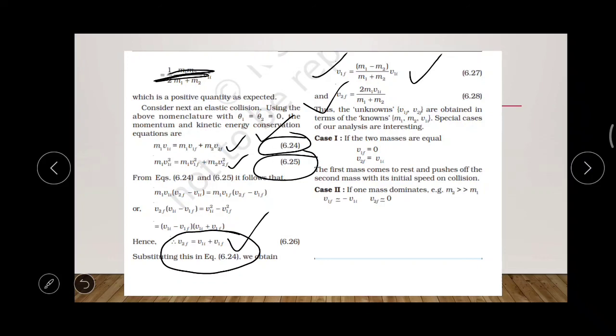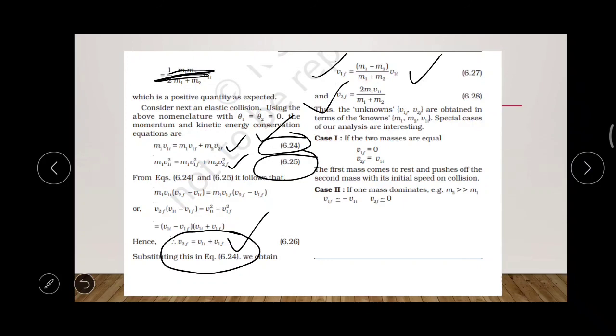So the unknown velocities are v1f and v2f. We can find them using these equations, where the terms that you should know are m1, m2 and v1i. If you know these terms, then you can find the final velocities of bodies 1 and 2.